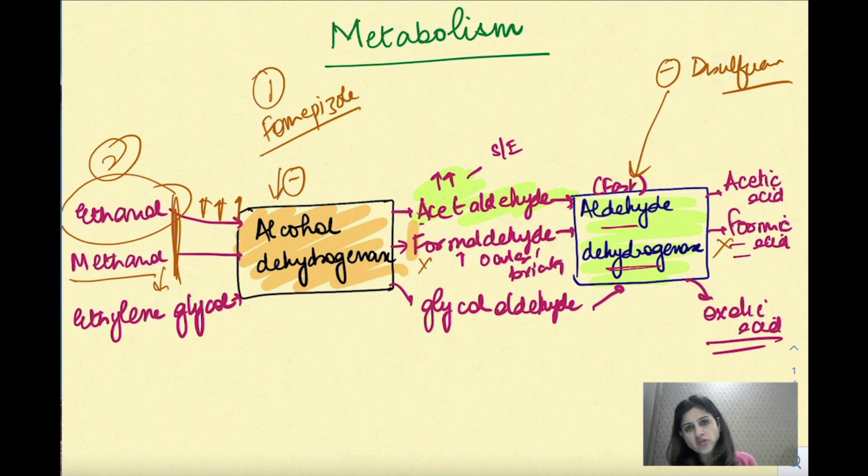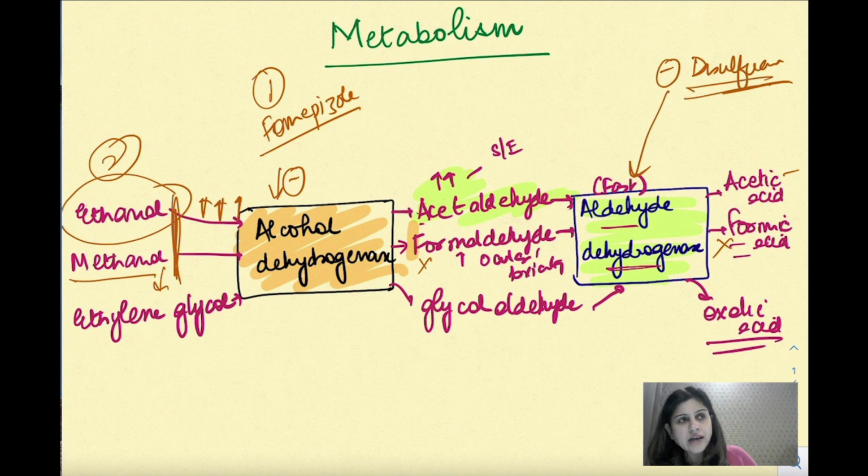और फिर aldehyde dehydrogenase aldehydes पे act करेगा, it can form acetic acid, formic acid, oxalic acid. Acetic acid as such is inactive, there's no problem with this. But formic acid, oxalic acid, they are very, very problematic and toxic. So alcohol dehydrogenase को inhibit करने के लिए we have fomepizole. Ethanol, इन तीनों में से ethanol has the highest affinity for alcohol dehydrogenase. So अगर तीनों present है, so alcohol dehydrogenase जाएगा ethanol के पास, ठीक है. और aldehyde dehydrogenase को कौन से करती है, disulfiram.